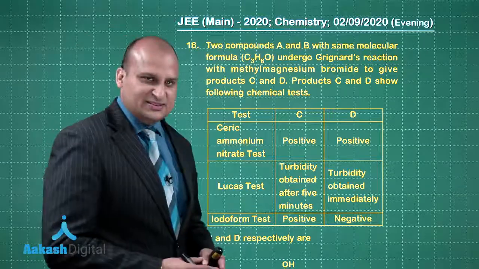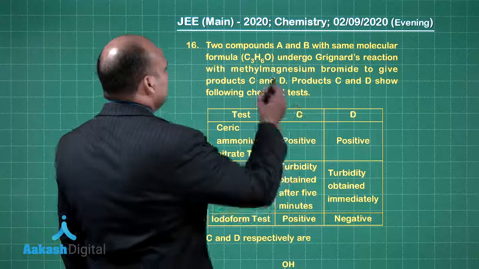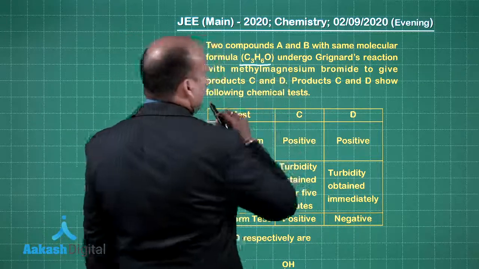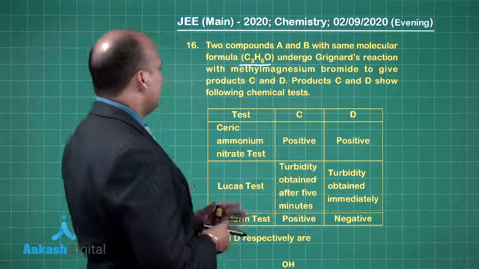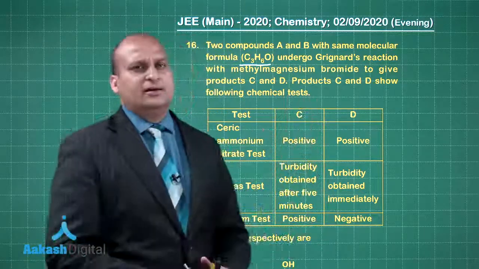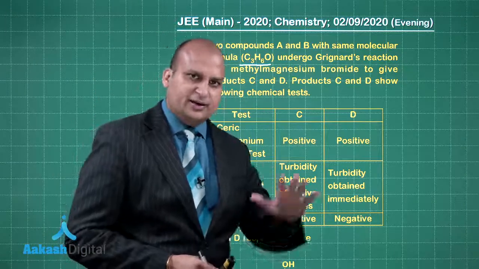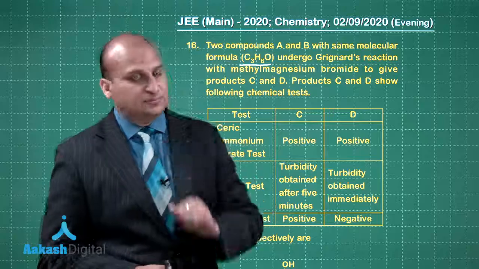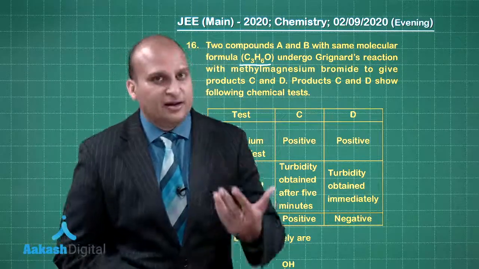Let's look at question number 16. Two compounds A and B with the same molecular formula C3H6O undergo Grignard's reaction with methyl magnesium bromide to give product C and D. First of all, what is the meaning of this line? C3H6O means it will be either an aldehyde or a ketone. You are reacting it with the Grignard reagent, so you will be getting alcohol.